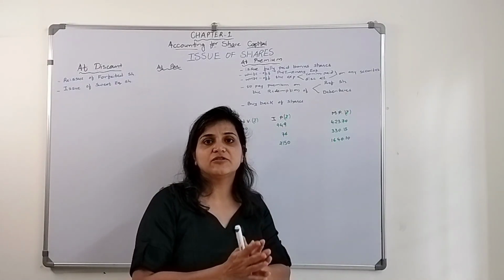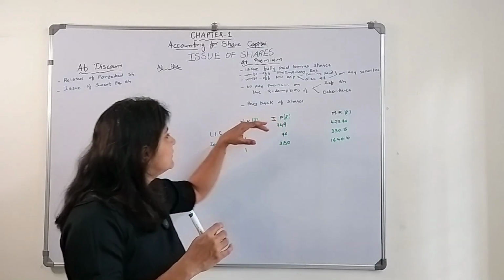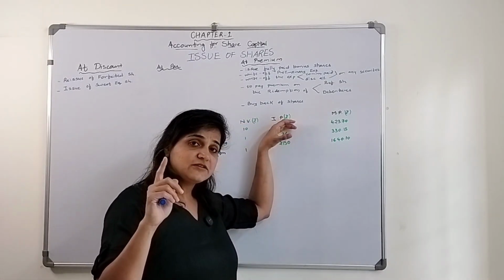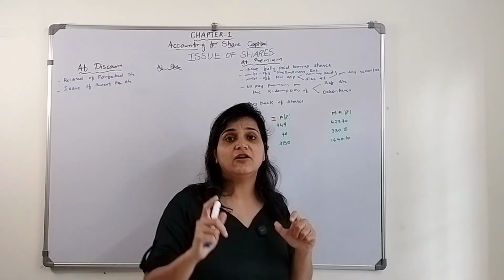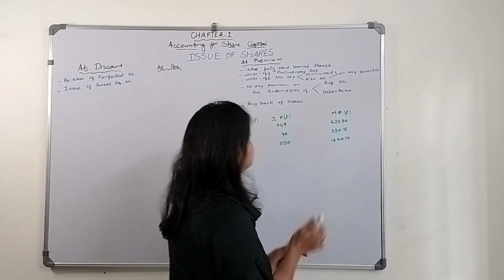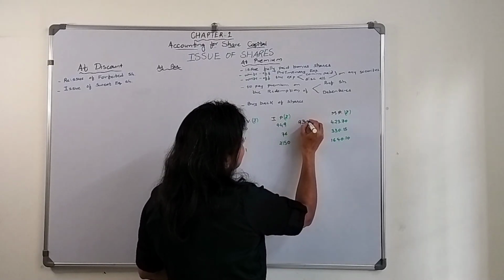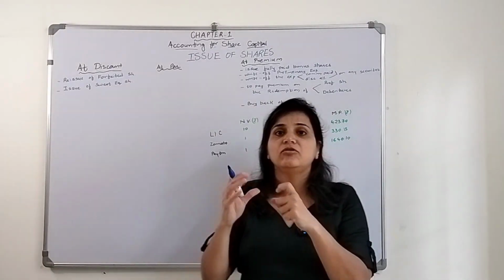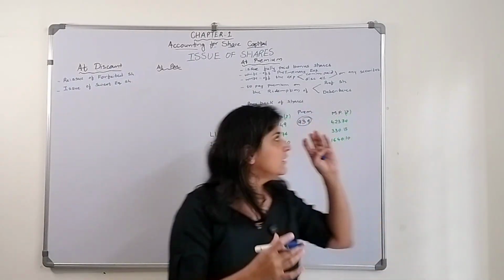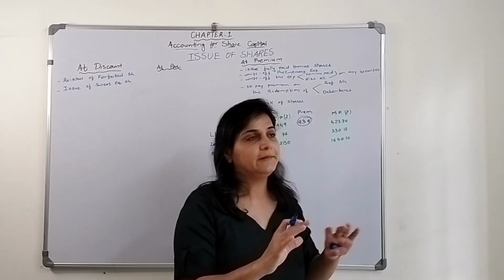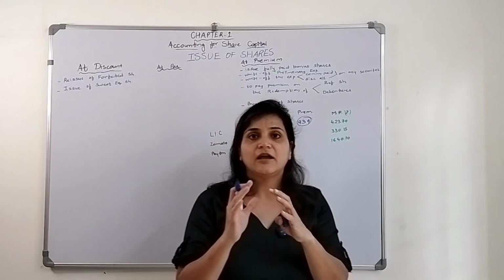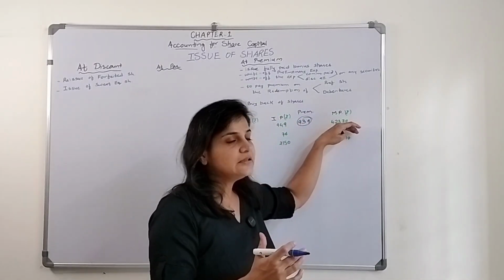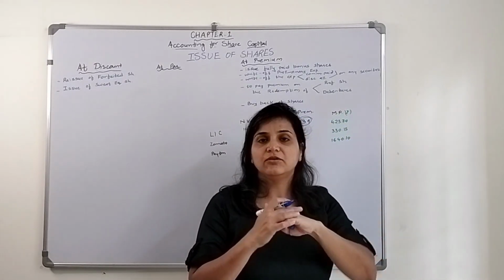LIC, Life Insurance Corporation of India, you know about it. Their nominal value is 10 rupees. Their issue price, the first time when they issued, was 949 rupees. So 939 is the premium amount. They charged that much premium from the public. Their nominal value was just 10 rupees, but their issue price 949, that is 939 was the premium amount, and currently their market price is 423 rupees 70 paisa.